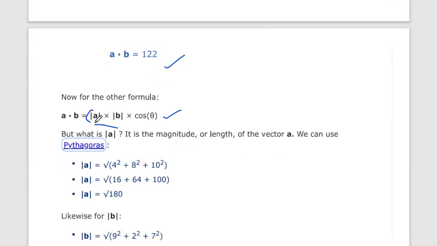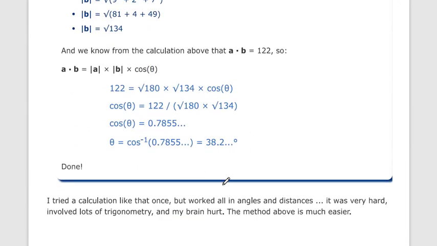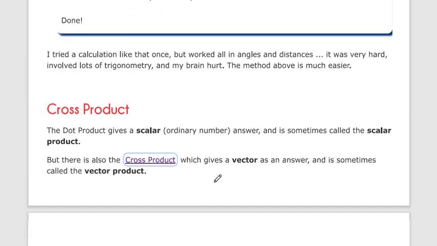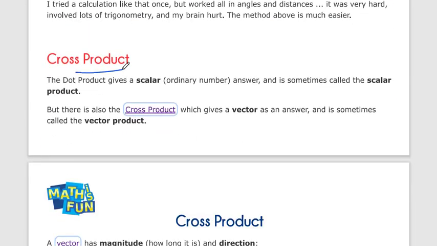But here, what is the value of mod A? We have to solve it like this: x square plus y square plus z square. This is three dimensions. Earlier we discussed two dimensions. It is the same as in two dimensions. Okay, now let's start with the cross product.